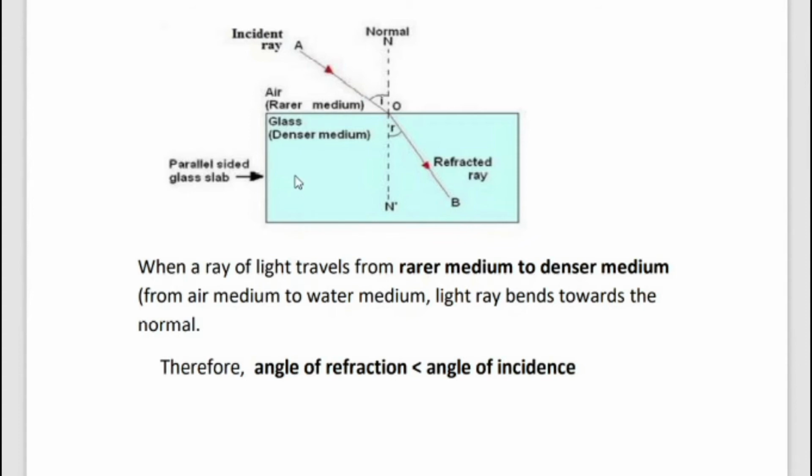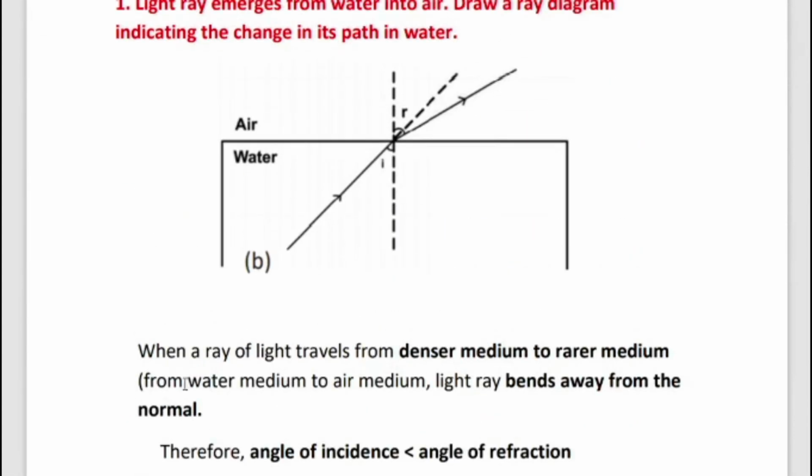So here we take the two media. First one air, then second one glass. When light travels from air to glass, it bends towards the normal. That's a rule. When a ray of light travels from rarer medium to denser medium, the light ray bends towards the normal. In the first rule, we studied that a ray of light traveling from denser medium to rarer medium bends away from the normal. That's the first one.